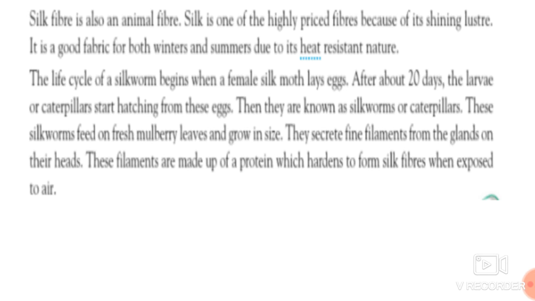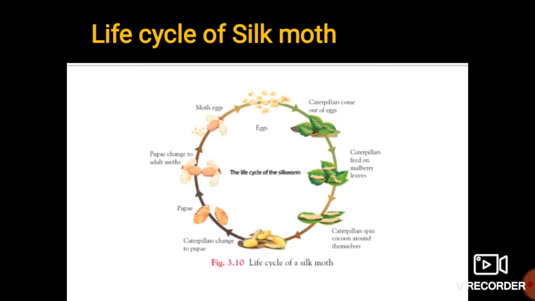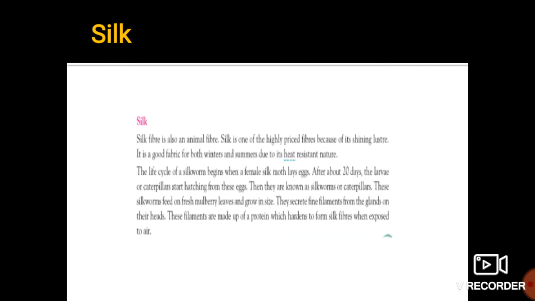These filaments, which are secreted by the glands of the silkworm, are made up of proteins. Then this protein gets hard whenever it is exposed to the air. Whenever that fine filament is exposed to the air, at that time it will get hard, and we get the silk fibers.